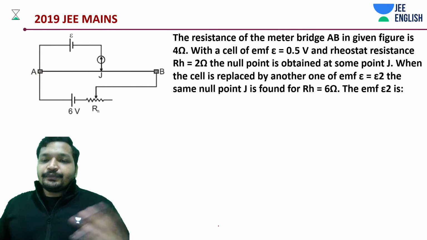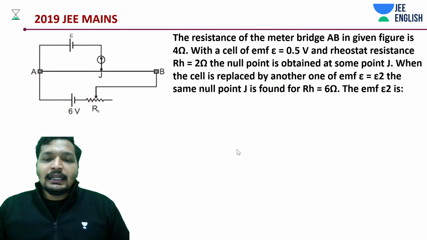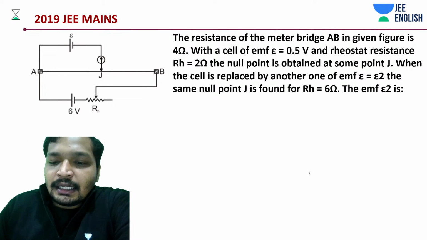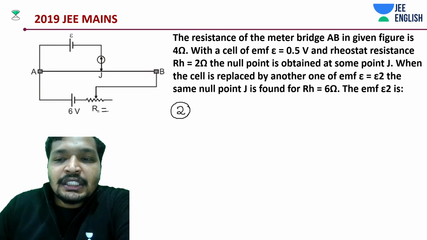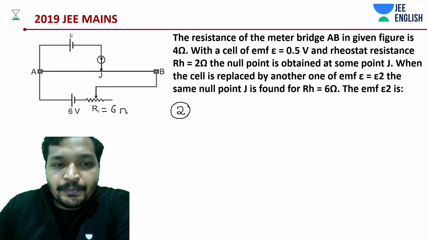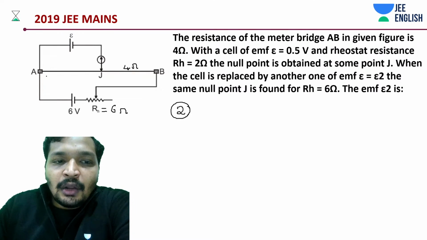All right. We have the first condition. Now in the second thing, what have you done? You have changed this to 6 ohms. Okay, this would still remain as 4 ohms. Now what is the potential drop across your AB?